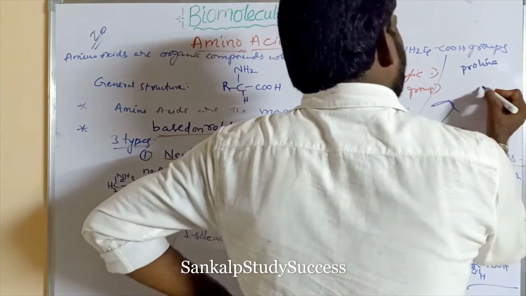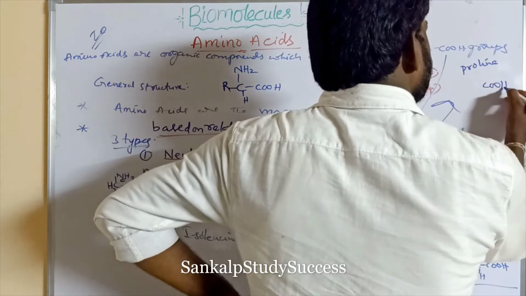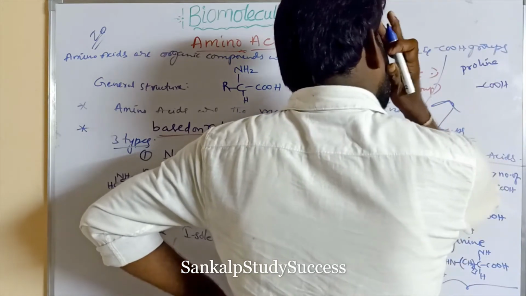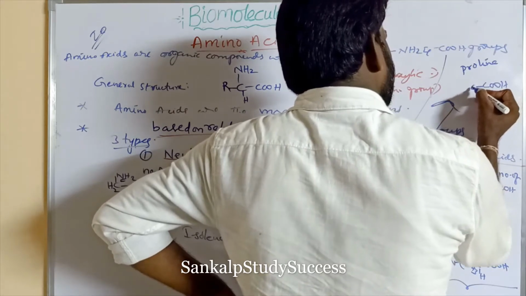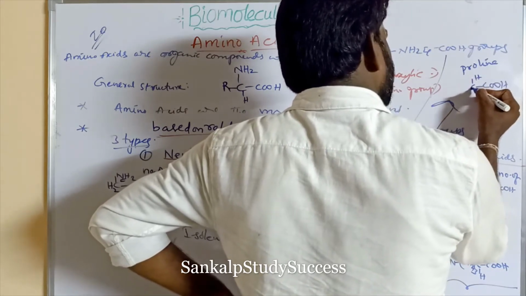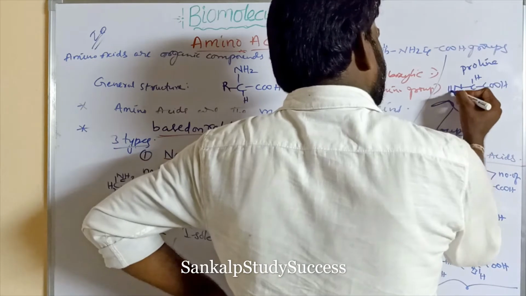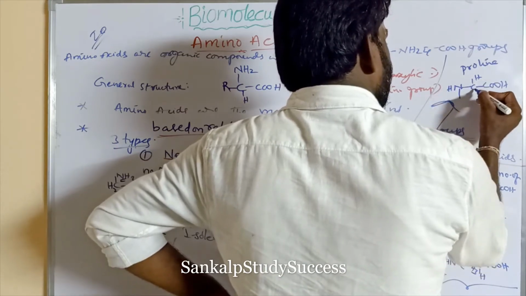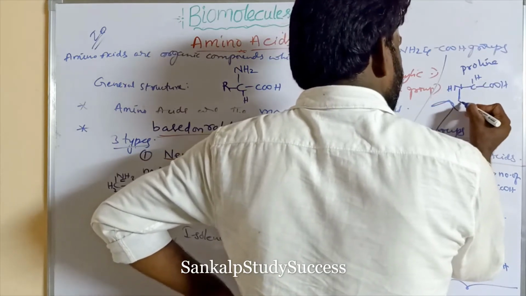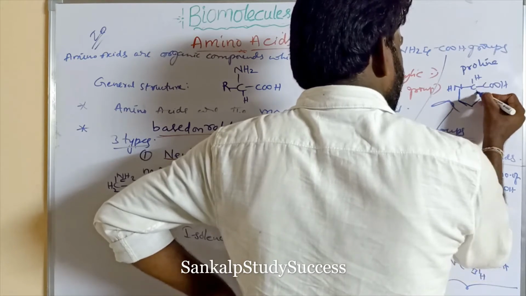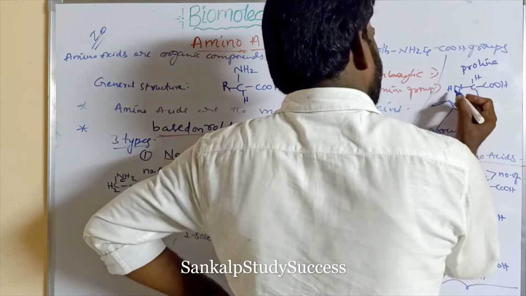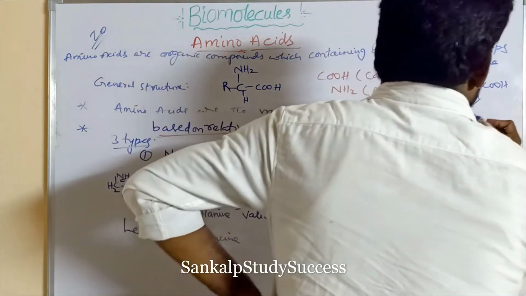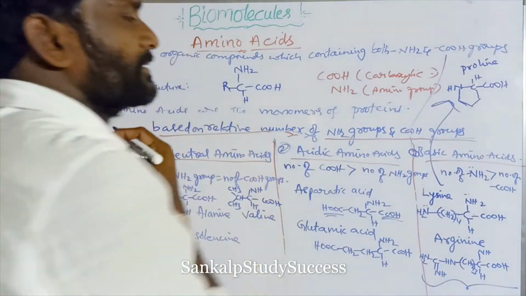How to write proline? COOH, CH, NH, with a ring of 2, 3, 4, 5 members. This is the structure of proline.